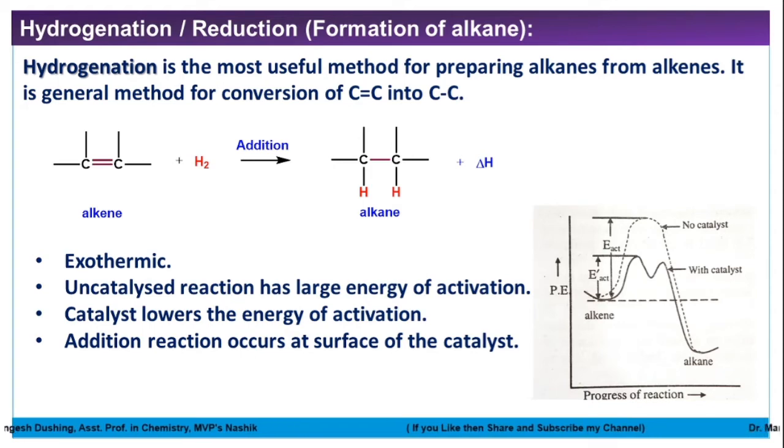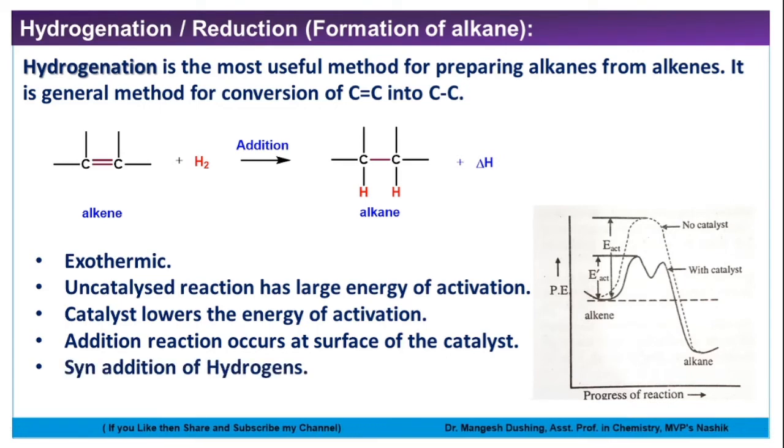Both hydrogens are coming from the same side of the alkene. That's why this is called syn addition or cis addition of hydrogens. So this is called syn addition of hydrogens.